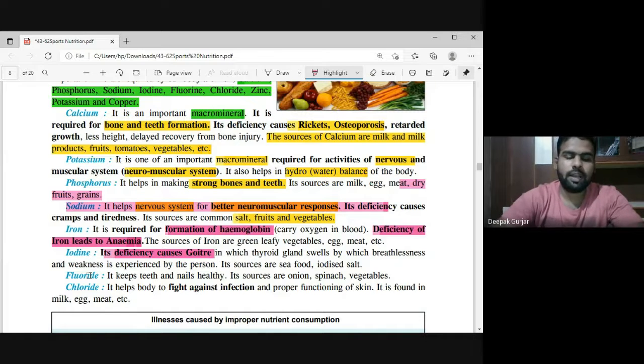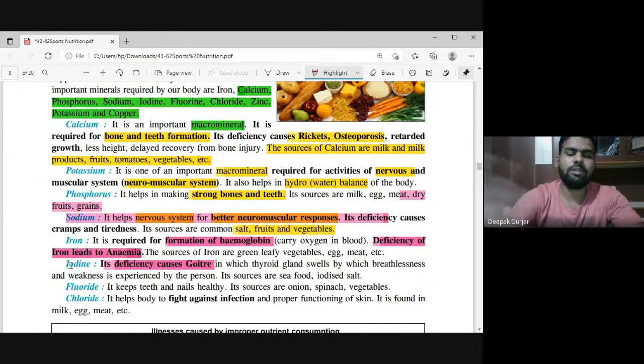Now I'll tell you one thing: when we talk about all these minerals like calcium, you will have to note them and make a flow chart. You should remember that calcium is a very important macro mineral. It is very important for bones and for teeth, right? Its deficiency leads to rickets, osteoporosis, etc. There may be a question like, what are the sources of calcium? You must know milk products, fruits, tomatoes are sources of calcium.